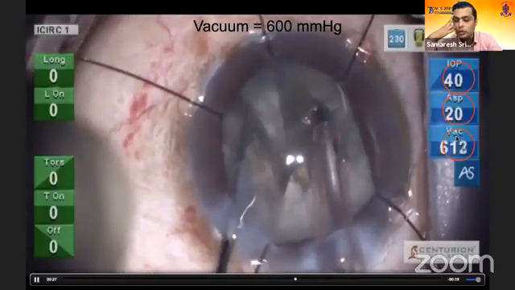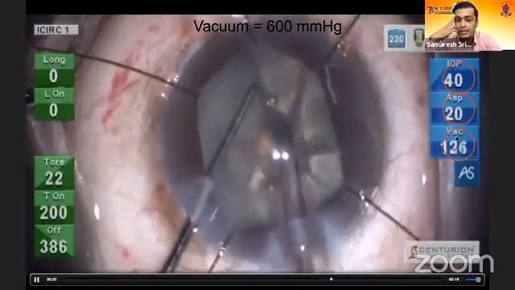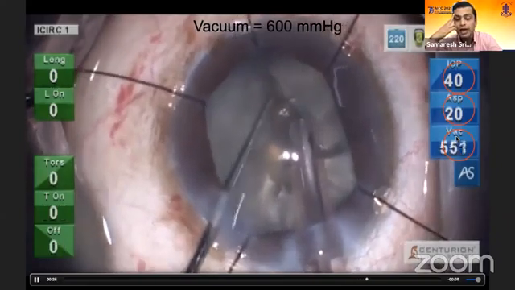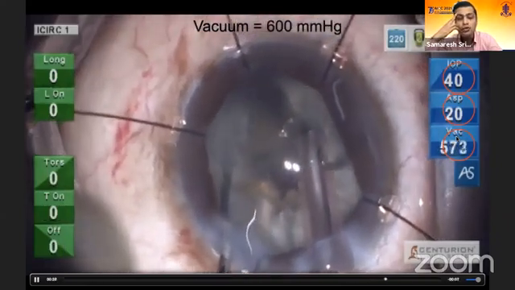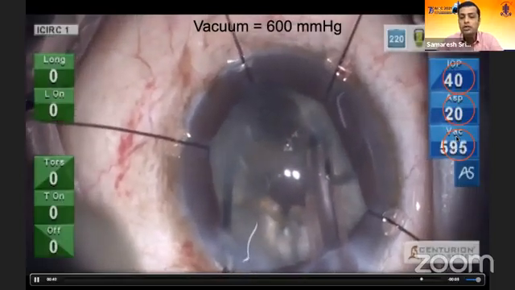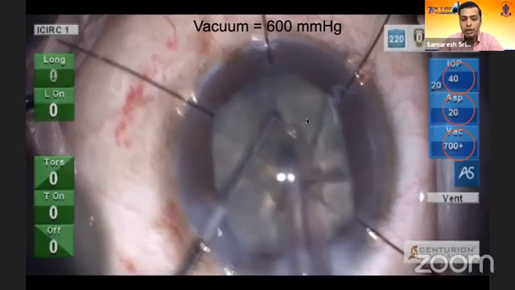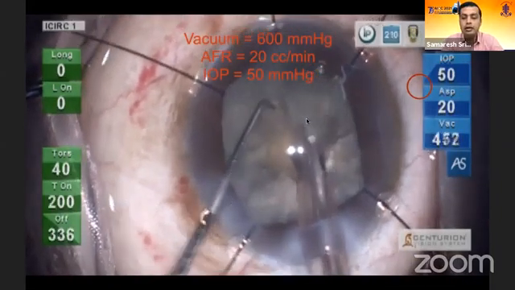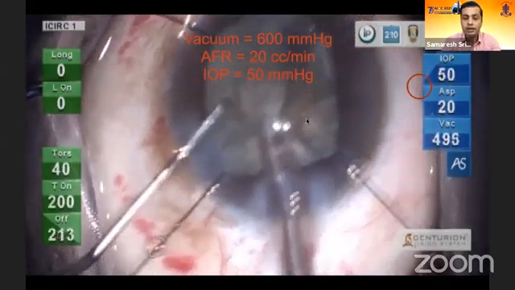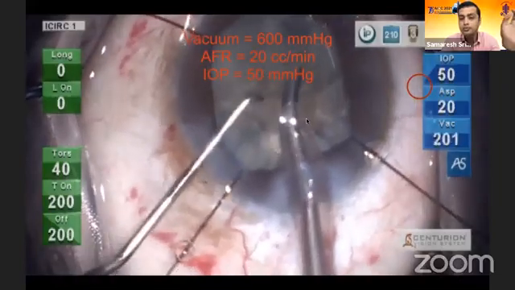You find it difficult to handle a black cataract and one wants to convert to an SICS or an ECCE because half the time we are not sure whether we'll be able to crack the nucleus. And when we are cracking, half the time we are not sure whether we are going to have a chamber surge the moment the occlusion break happens. But notice, this is a multi-level chop. So we chop over here and then we go down and we chop again. And we were able to break down this entire nucleus so nicely. So these are my parameters: 600 vacuum, 20 flow rate, an IOP of 50. And at that, I'm doing a quadrant removal.